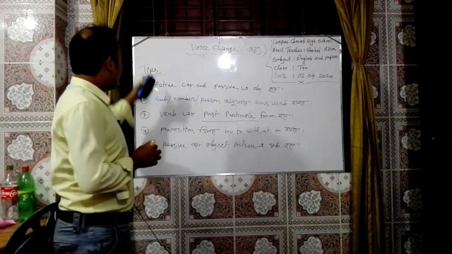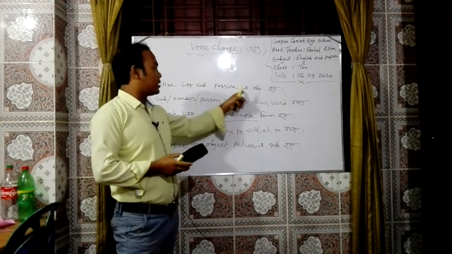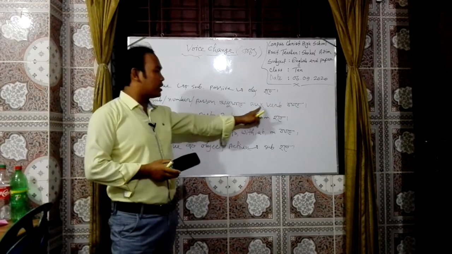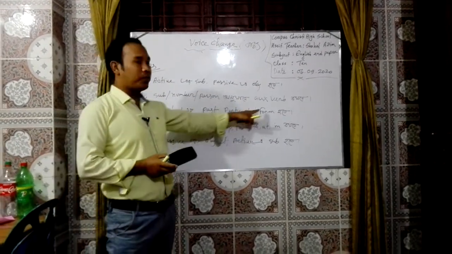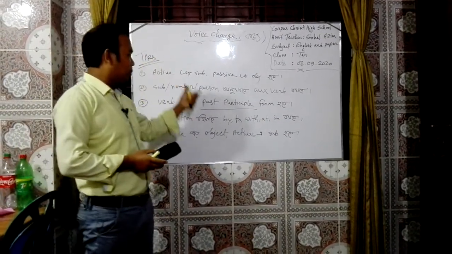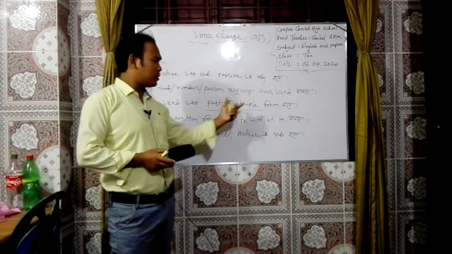Okay, now you see the tips of changing voice. Active's subject will be passive's object, and the auxiliary verb will be placed according to subject number and person, and the verb will be in past participle form. Whenever we write the main verb, we put the verb in third form, that means past participle form.